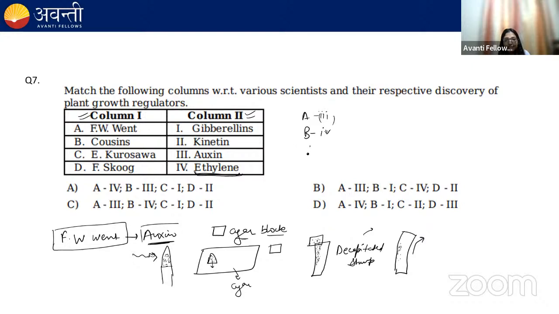E. Kurosawa, gibberellic acid, C1. He observed the Bakanae disease, the foolish seedling disease in case of rice. Now, F. Skoog, he discovered cytokinin. So A3, B4, C1 and D2. So the correct option would be C. I hope it is clear to everyone. Moving next.